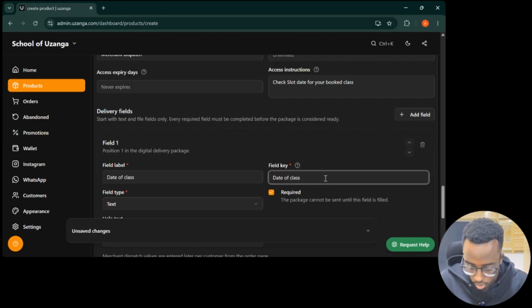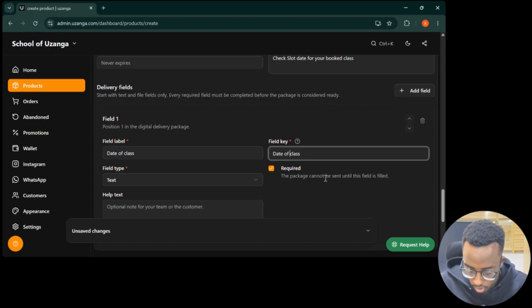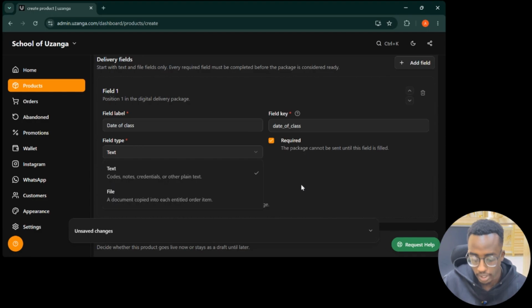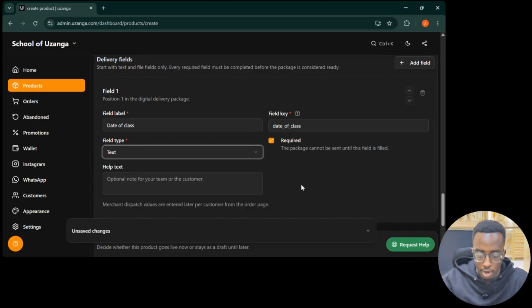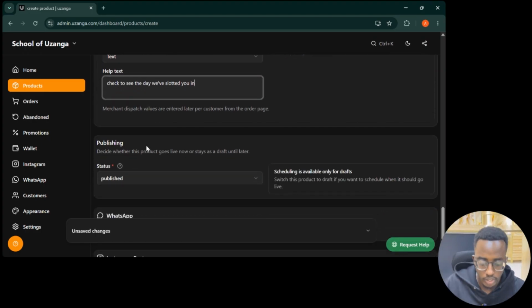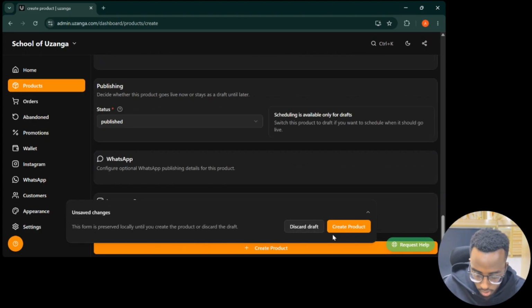Yeah, can do something like that. Now let me put it properly. Date of class, let's say date, and this is required. Then is it a text or a file? Since it's a date, it's just a phrase, 10th December, we're going to put it as text. Then check here to see the day we've slotted you in there. And just like that, we're through with the product. So we can go ahead and now create it.